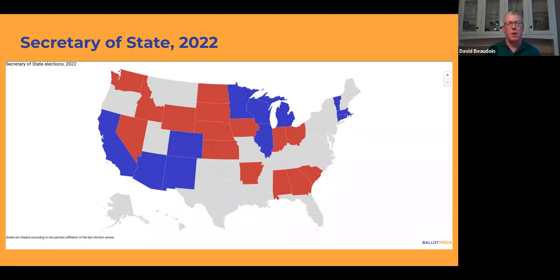You have an open seat race because the incumbent, Katie Hobbs, the Democrat, is running for governor. So this is an open seat race where you have Adrian Fontes as the Democrat running against the Republican Mark Finchem. Hobbs had won her election for Secretary of State in 2018 by, wait for it, less than a percentage point, 50.4% to 49.6%. Before that year, the Republican Party had held this office since 1994. So Hobbs's win was very, very close, indicative of how close elections in Arizona are becoming.